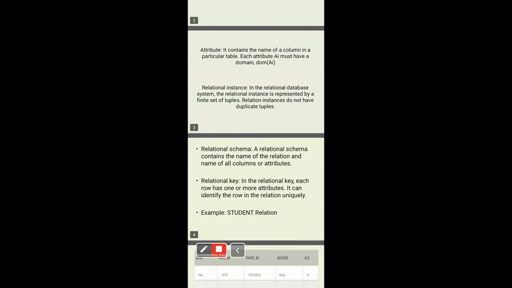So what is a relational instance? Relational instance means how many rows we maintain, so that can be referred to as a relational instance. And relational schema means how many attributes or columns the table has. That can also be referred to as the relational degree. Relational schema contains the name of the relation and the names of the columns and attributes.